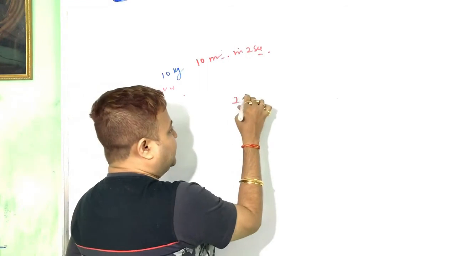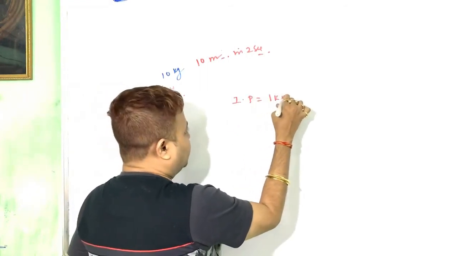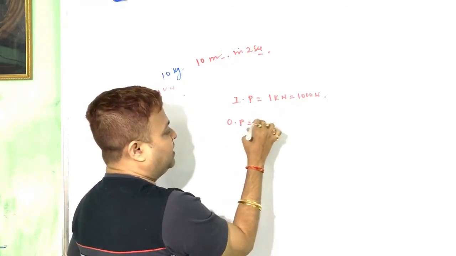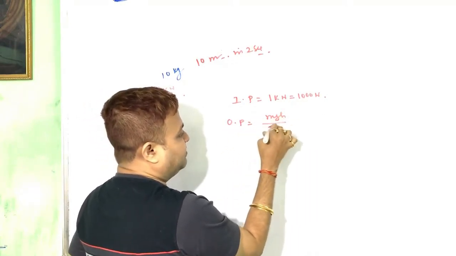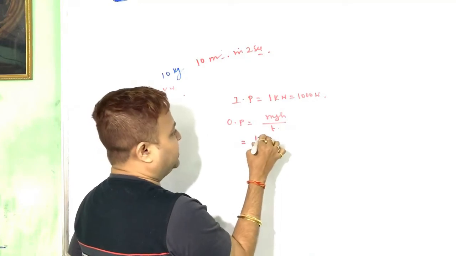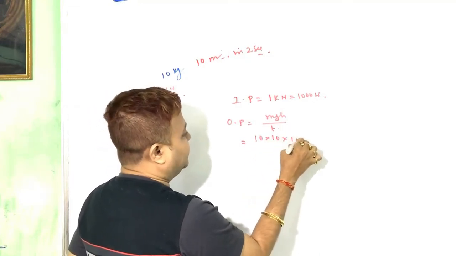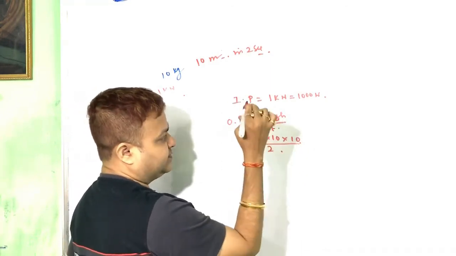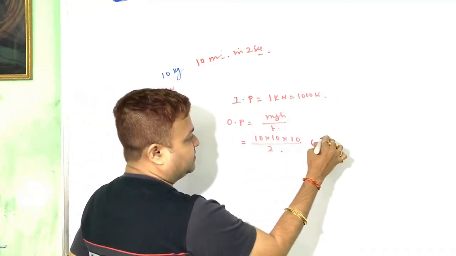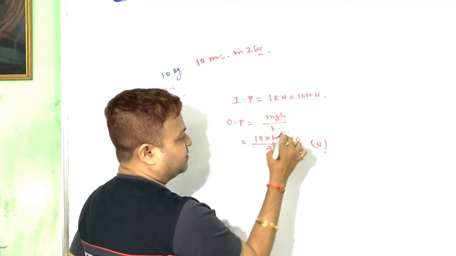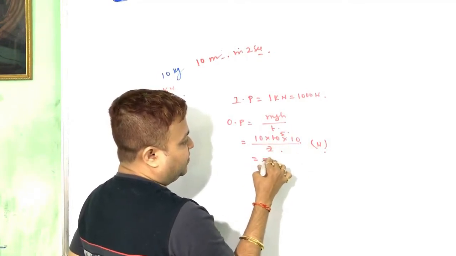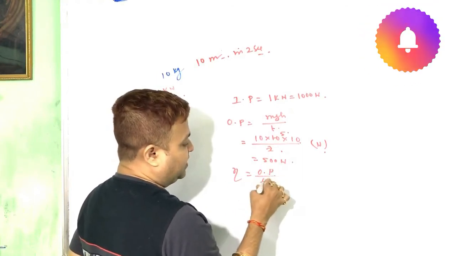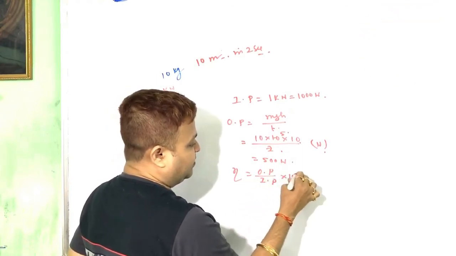So input power is given, that is equal to 1 kilowatt or 1000 watt. What is the output power? mgh by t. Mass of the body is given, g is 10, height is 10 meter in 2 seconds. That is equal to 500 watt. So the efficiency equals output power by input power into 100%.